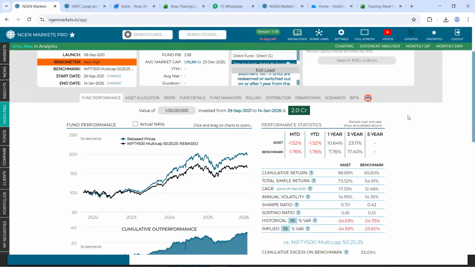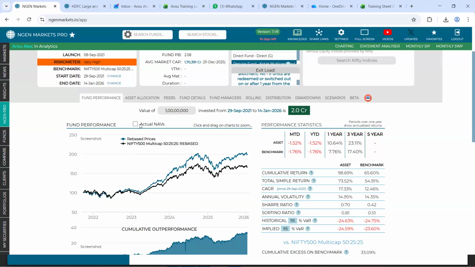Post that, the first analysis that we will be looking upon will be the tab called Fund Performance. So this specifically lets us know how the fund has performed against the selected benchmark. Now, currently, if you look upon this line chart, the blue line is showing you the performance of the fund, and the black line will show you the performance of the benchmark. And you can see that it has been mentioned as rebased price, and the benchmark is also rebased. Now, what do we mean by rebased?